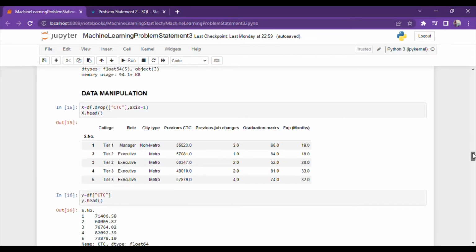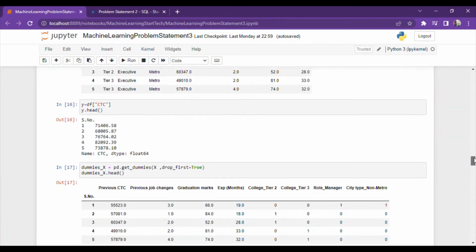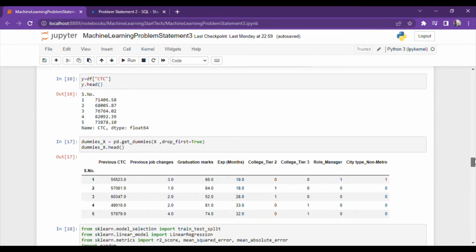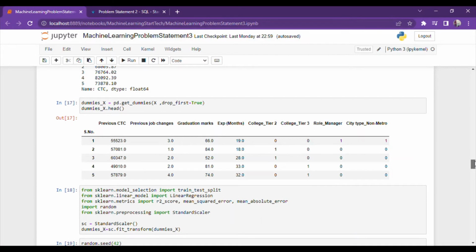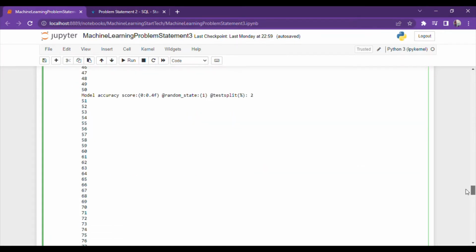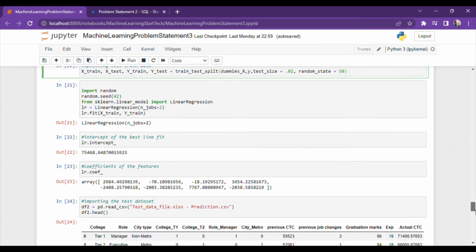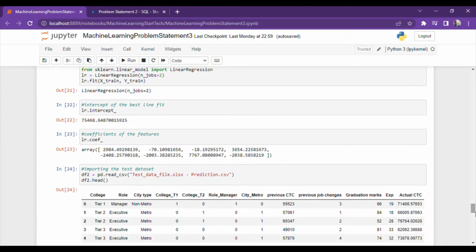Now we divide the data into X and Y, and we convert into dummy variables. And now we scale the data here. Here we split the data into training data and testing data. Here's the intercept of the best fit line and the coefficients of the features.